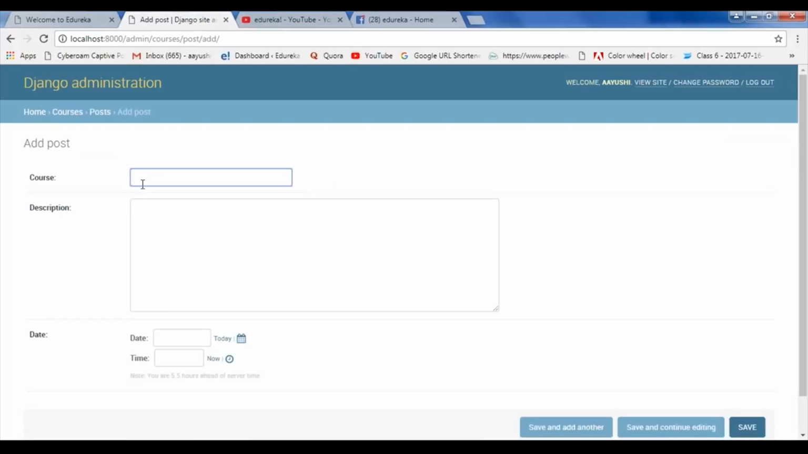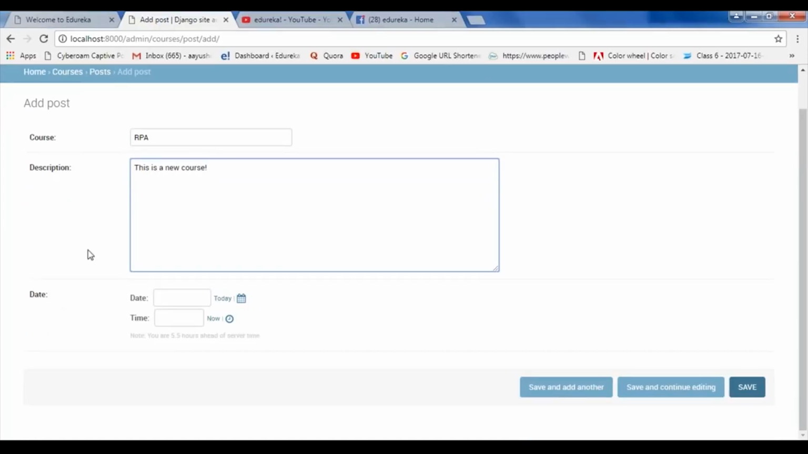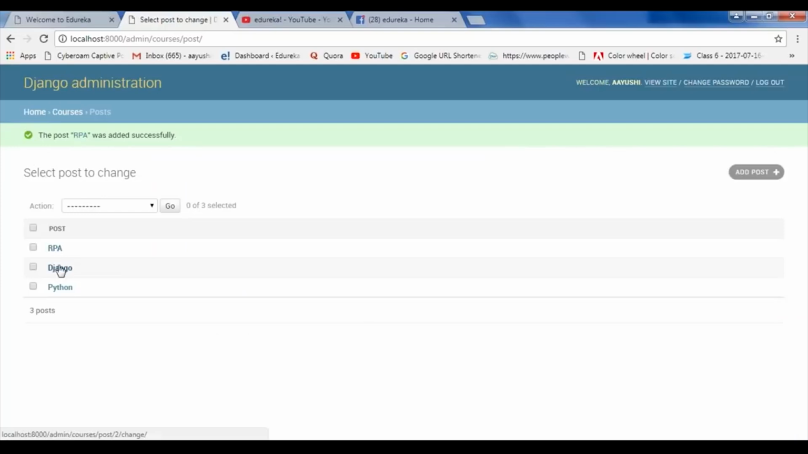Let's say I have to upload a new course which has a name, let's say RPA. And in description, I'll just write this is a new course. Then you can provide the date. You can select today and you can select the time as now. Then you simply have to save it. So now as you can see, the post has been added.